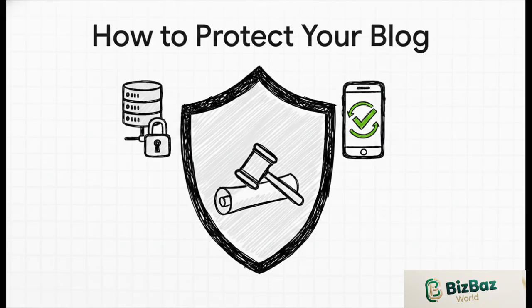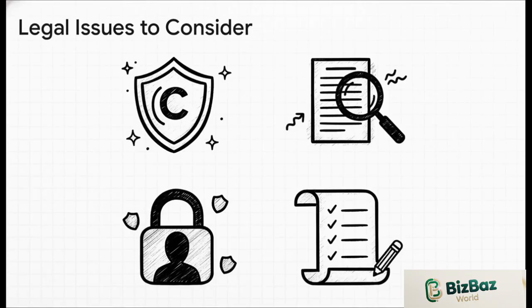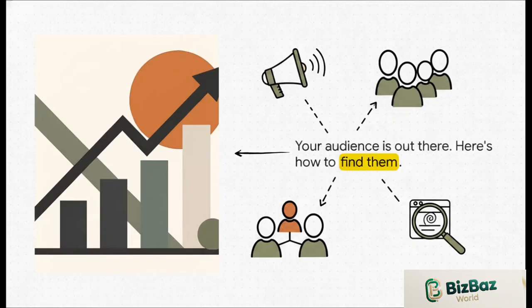They're non-negotiable. Look, I know the legal stuff can sound scary, but don't let it freak you out. It's pretty straightforward. The good news is, anything you write is automatically protected by copyright. You just have to be transparent. Use disclaimers if you're using affiliate links or giving advice. You'll need a privacy policy to follow rules like GDPR, especially for European readers. And a terms of use page? That's just you setting the house rules for your visitors. That's it. Okay, deep breath.